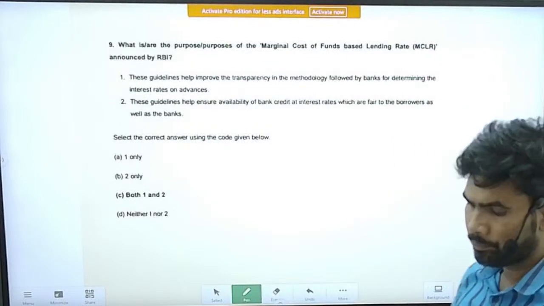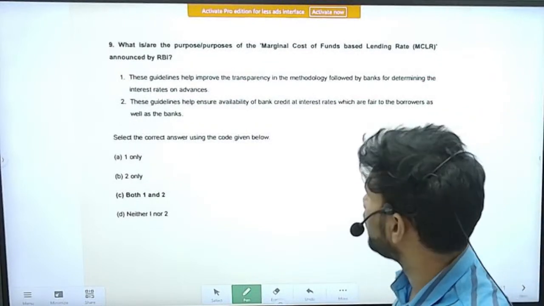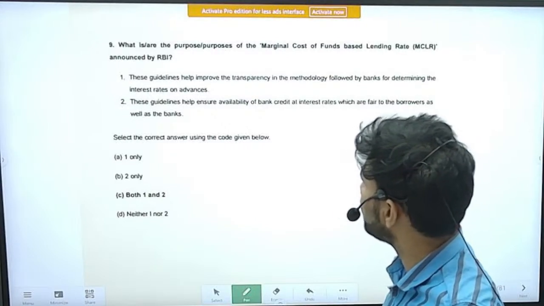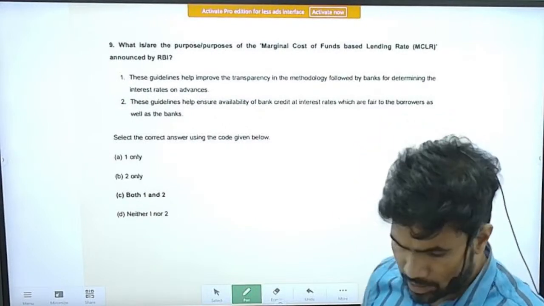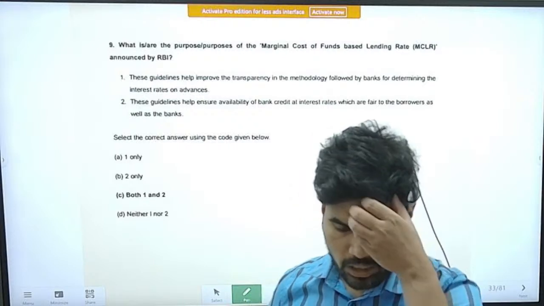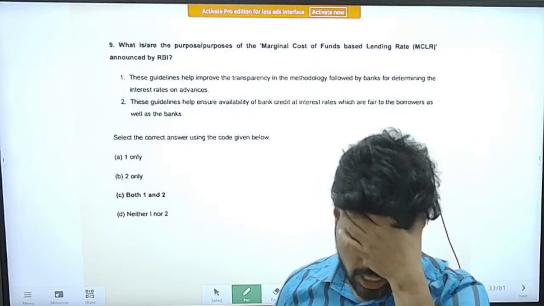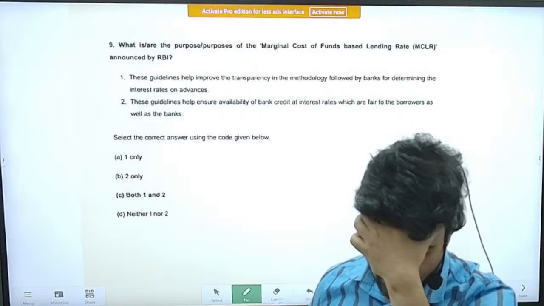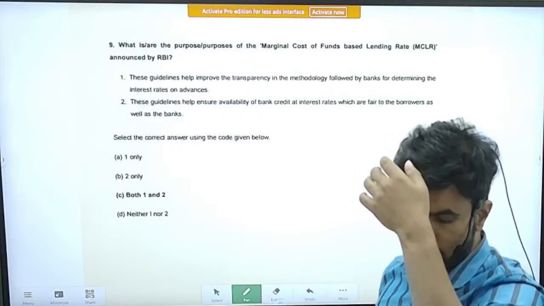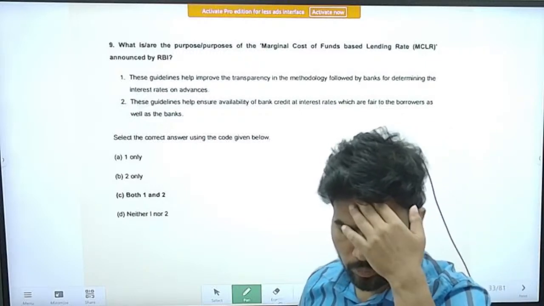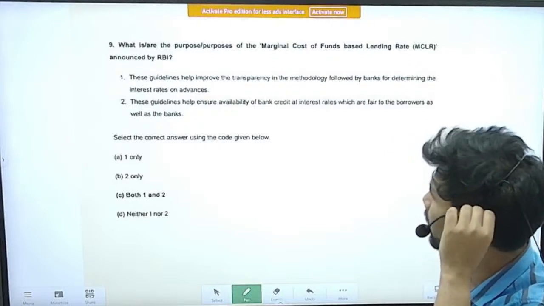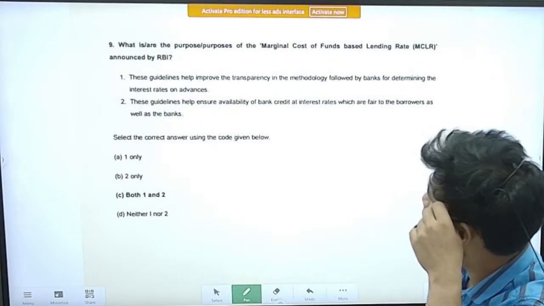Next question. Question number 9. Which is or are the purpose or purposes of the marginal cost funds based lending rate, MCLR, announced by RBI? It is something related to loans, the advances made by the banks to the customers.